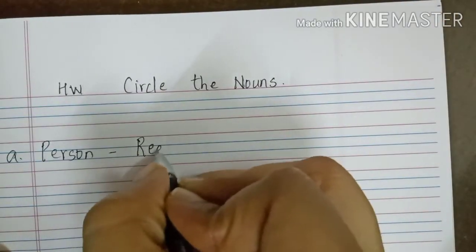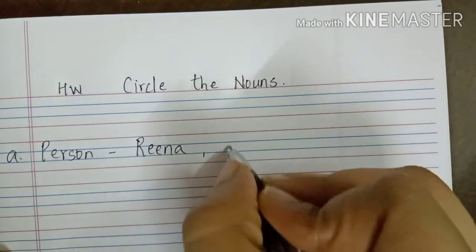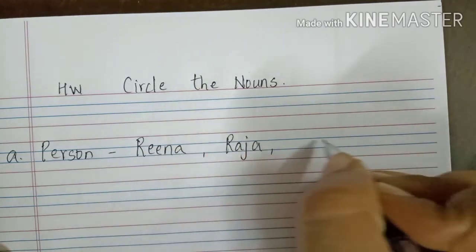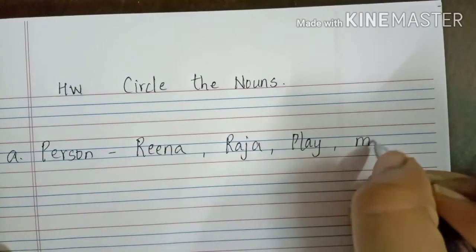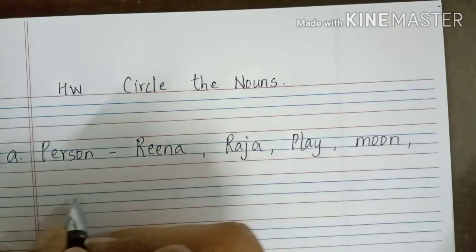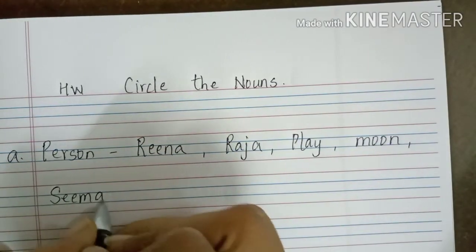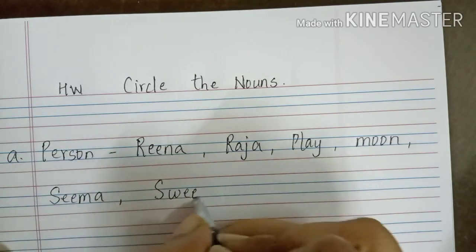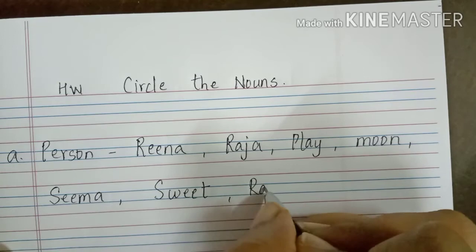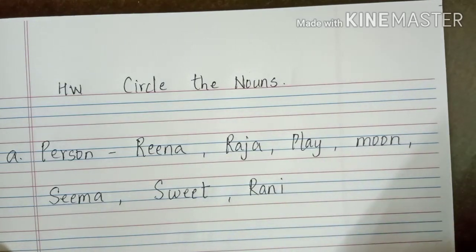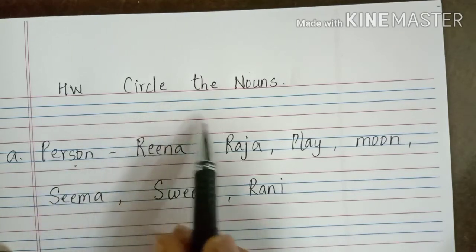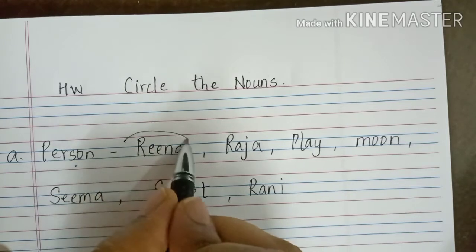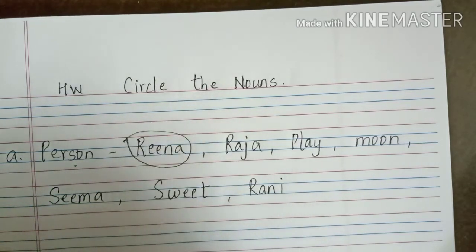First one is Reena, Raja, play, moon, Seema, sweet, Rani. These are a few words. You have to see if it is a person, and you have to circle it. Example, Reena is the name of a person. So you have to circle like this.